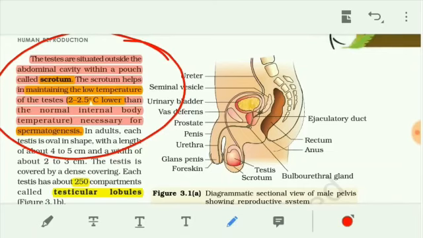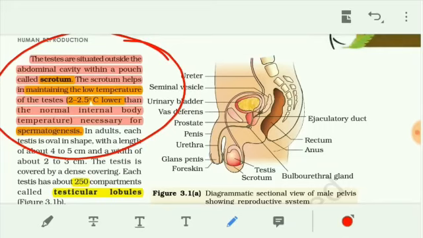In adults, the process of production of sperm is spermatogenesis. Normally the gamete formation is gametogenesis. Here the formation of sperm is known as spermatogenesis, and the formation of the female gamete is known as oogenesis.